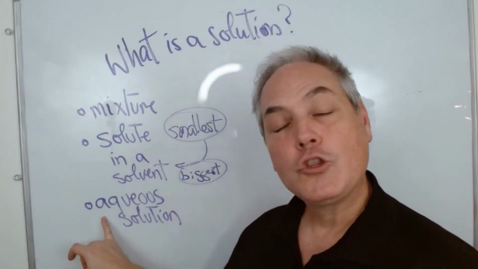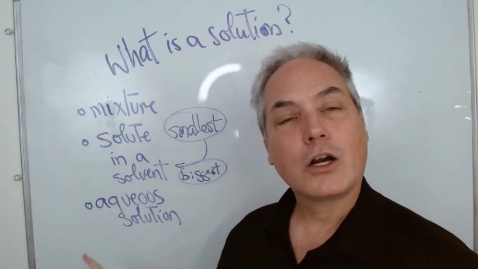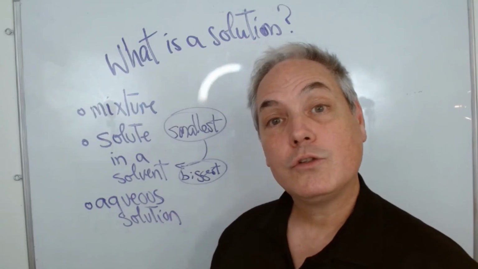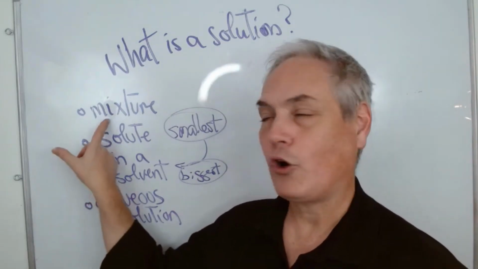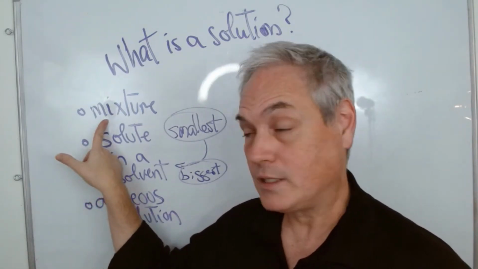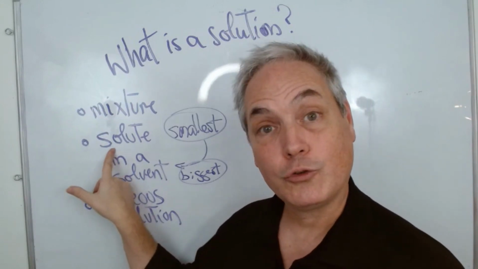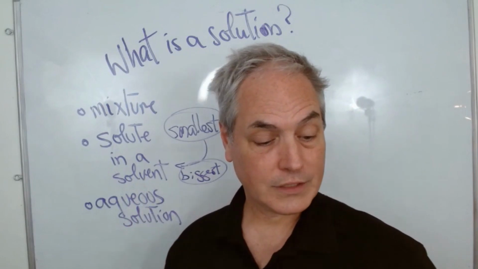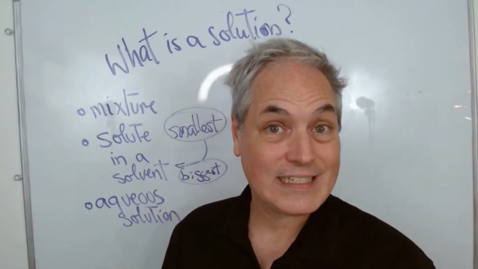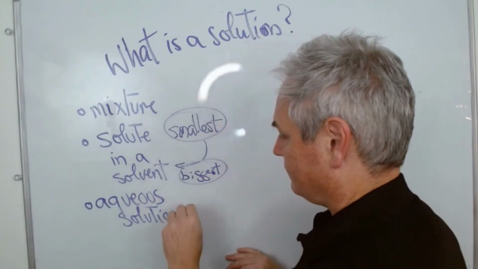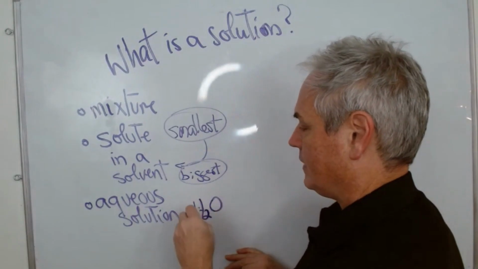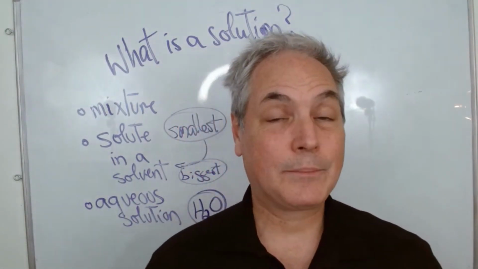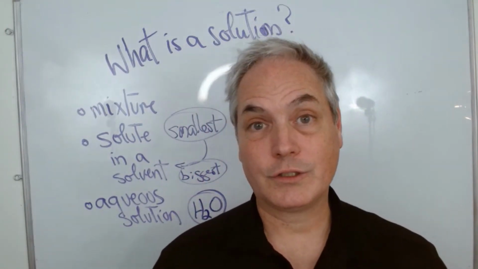The next thing we can talk about are what we call aqueous solutions. An aqueous solution is a solution, so therefore a mixture of pure substances where you have a solute dissolved in a solvent, but here the solvent is, and I'm sure you've guessed it, water. So here, let's see if we can give a few more examples of what is a solution.